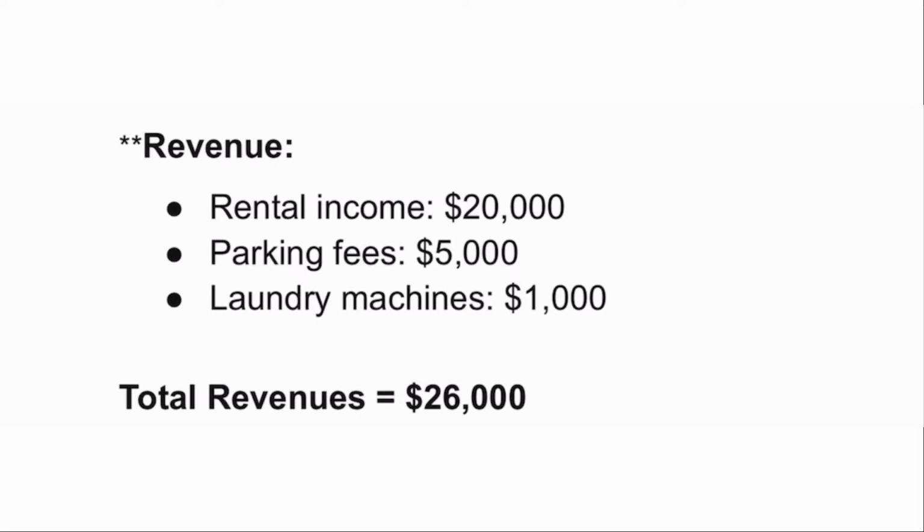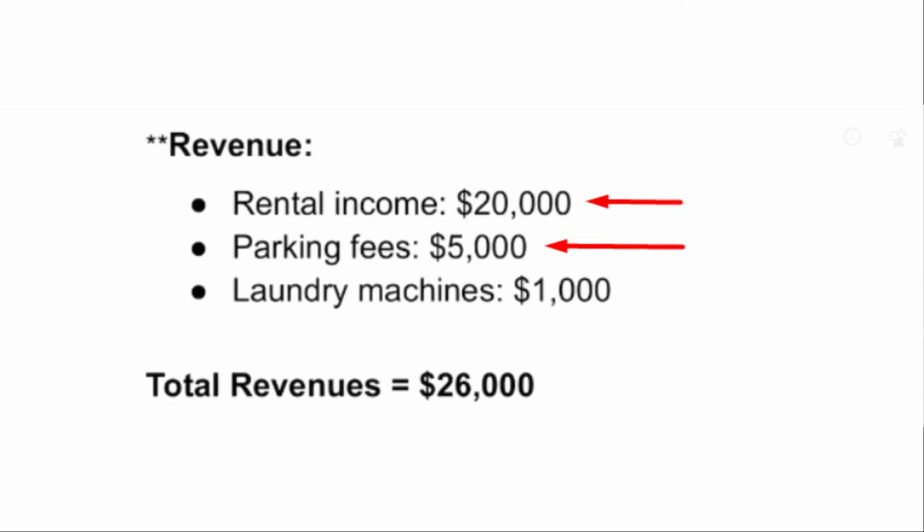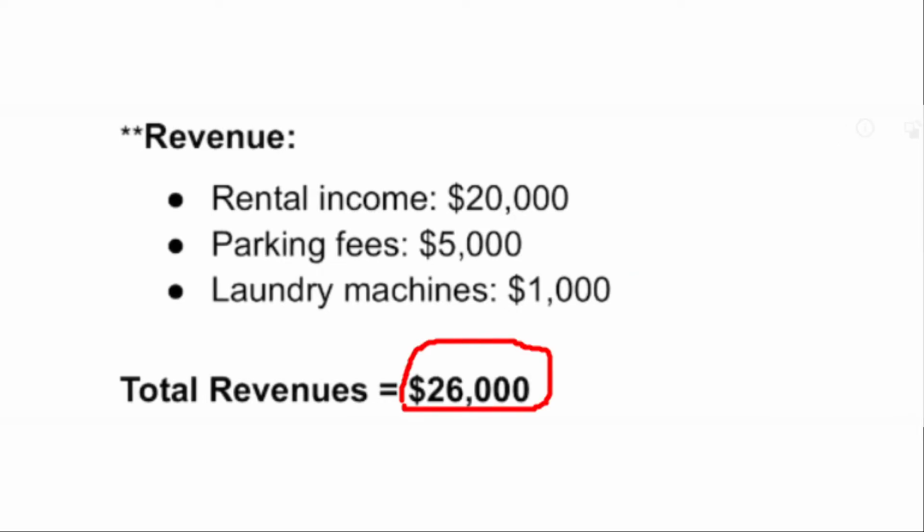Now, let's use an example so that we can complicate it slightly, but make it more realistic so that you can better understand what this equation would look like applied to an actual property. Let's use a small apartment building, for instance. Let's break out revenues further to make it more realistic. Let's say it's $20,000 in rental income, $5,000 in parking fees, and $1,000 in laundry machines. So that equals the $26,000 in total revenue.